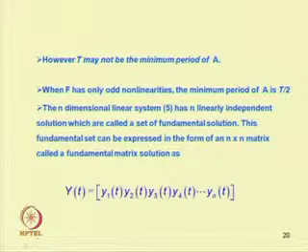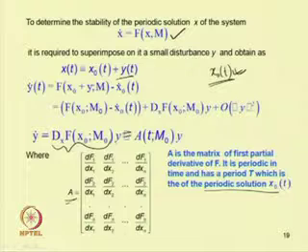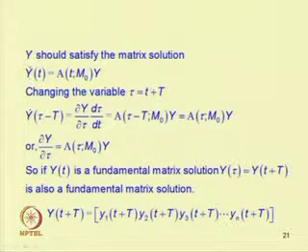which are called a set of fundamental solutions. This fundamental set can be expressed in the form of an n cross n matrix called a fundamental matrix solution, and this can be written as y1(t), y2(t), y3(t) up to yn(t). This Y(t) is the fundamental set of solutions, and it should satisfy the matrix equation Y dot equal to A(t, m0) Y.